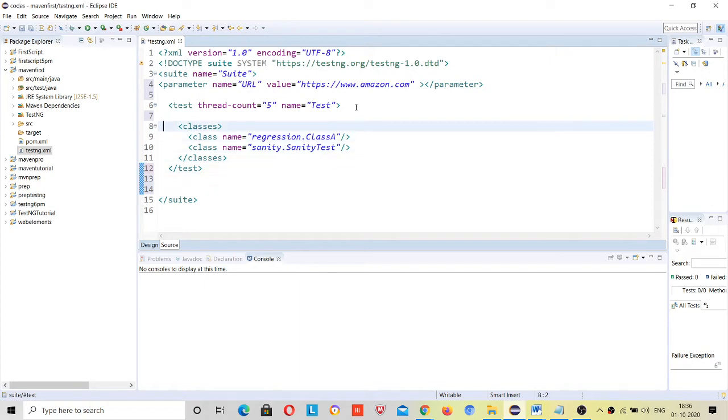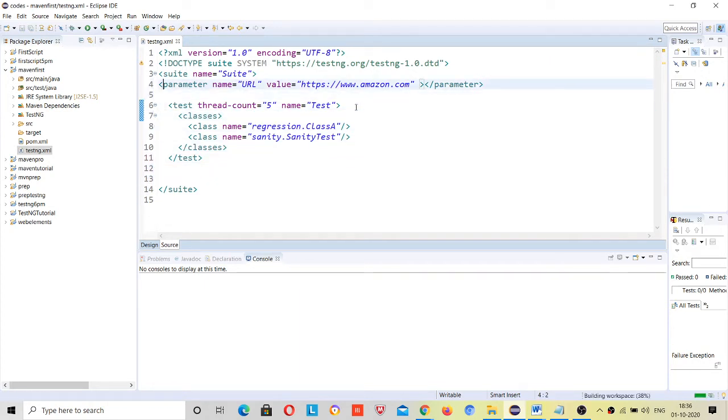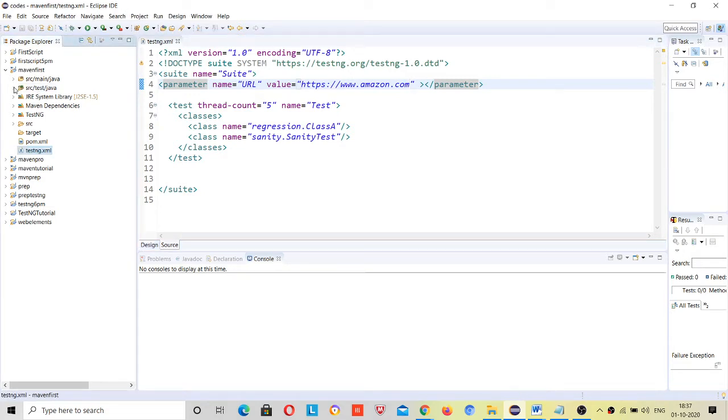I want to pass it at suite level because I know the common URL for this website is this, and after this, whatever you want to include, you can include as per your requirement. If you are working with the cart, you can include the cart there. If you are working with registration, you can include registration. But this is your common URL that you will get with this parameter. Now, how will you get this inside your project?